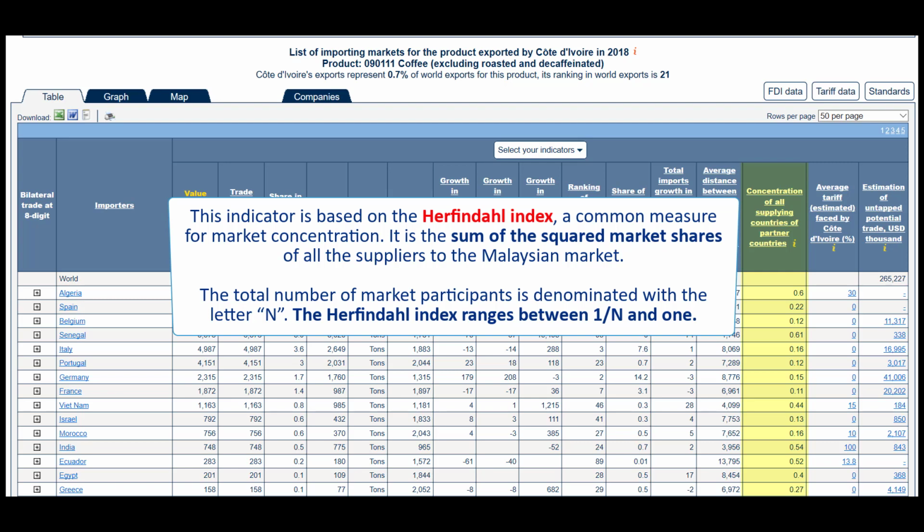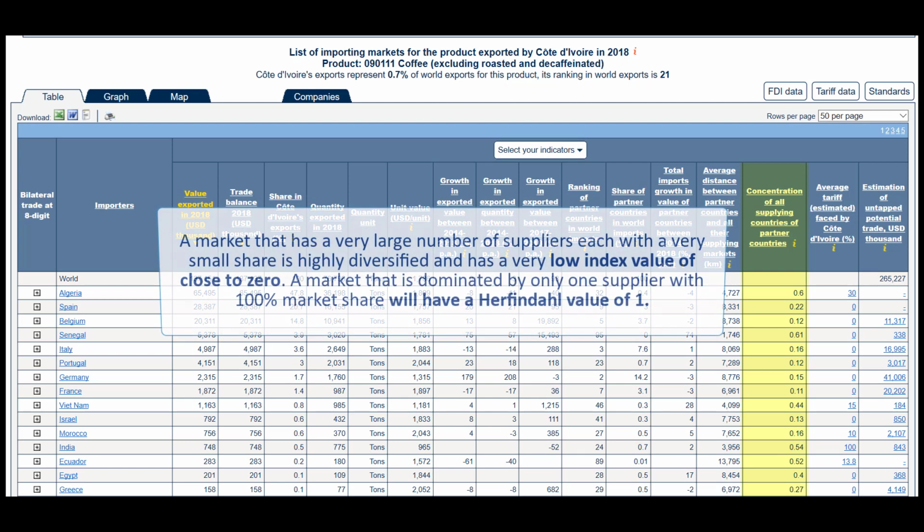The Herfindahl Index ranges between 1/N and 1. A market that has a very large number of suppliers, each with a very small share, is highly diversified and has a very low index value of close to 0. A market that is dominated by only one supplier with 100% market share will have a Herfindahl value of 1.